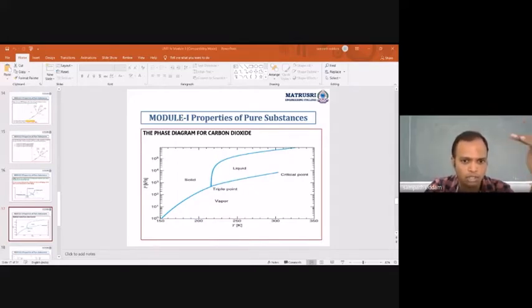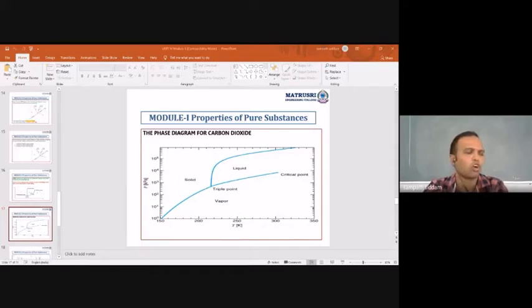Since the triple point occurs above atmospheric pressure, there is no transition of phase from solid to liquid and then to vapor. It takes place directly from solid to vapor. That is the case where we call solid carbon dioxide dry ice. Dry ice, I guess you might have already learnt in your schooling levels itself. What is dry ice? That's nothing but solid carbon dioxide.